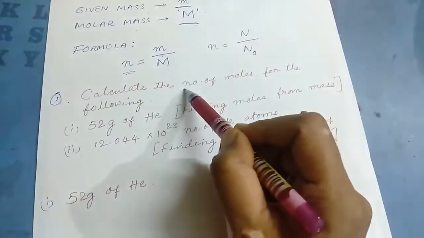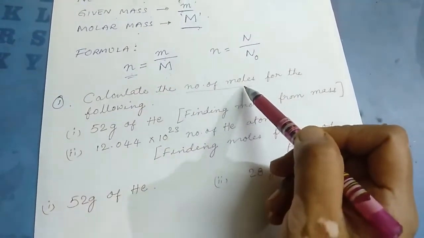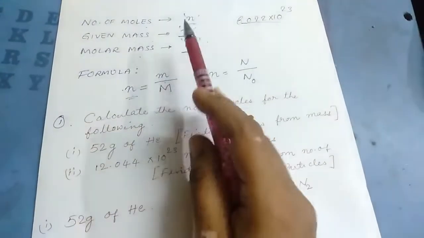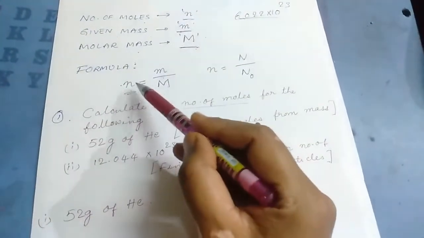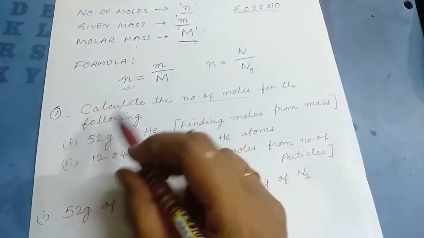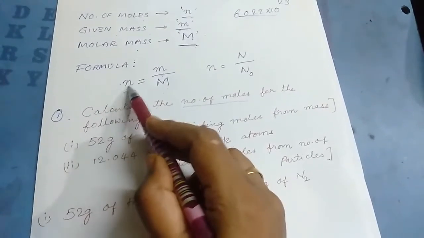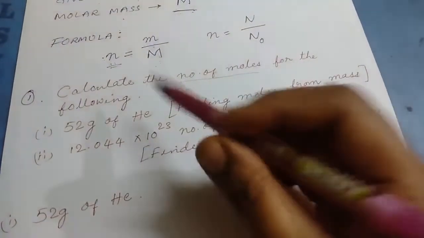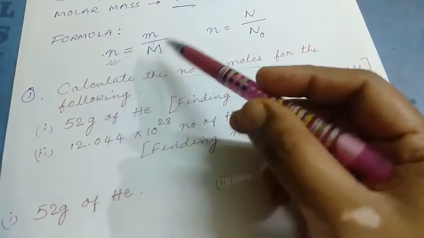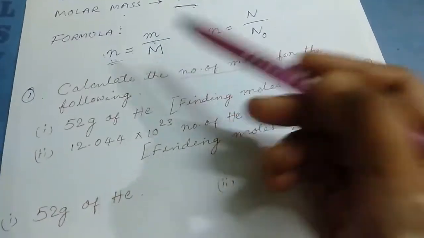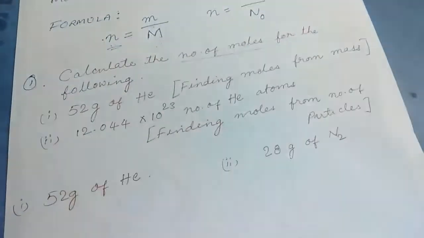So what do you have to calculate? The number of moles. The number of moles is denoted by small n, right? So we have to find out small n. What is the formula for calculating small n? It is small m by capital M. So let us see this example.